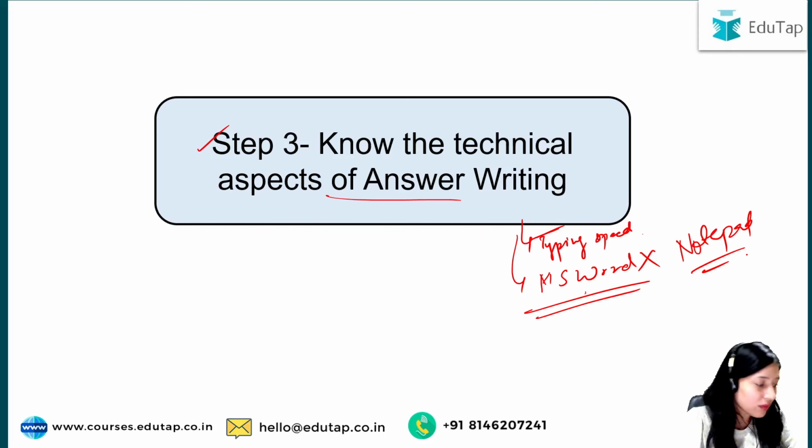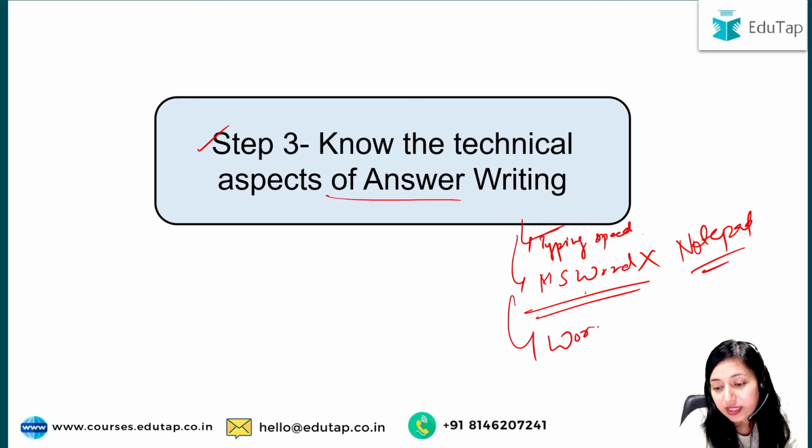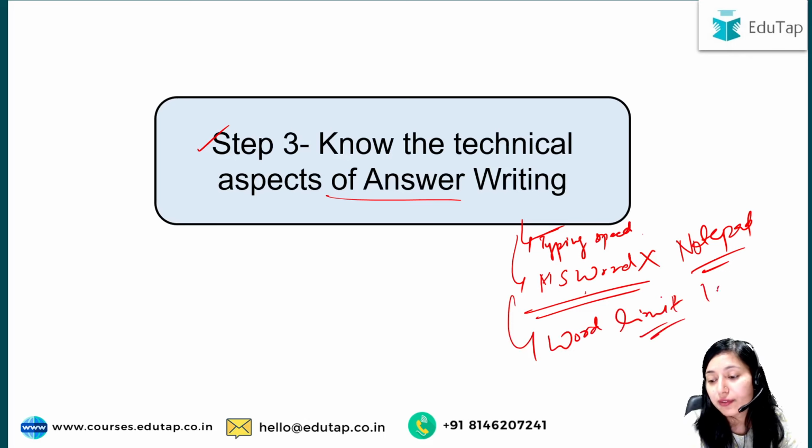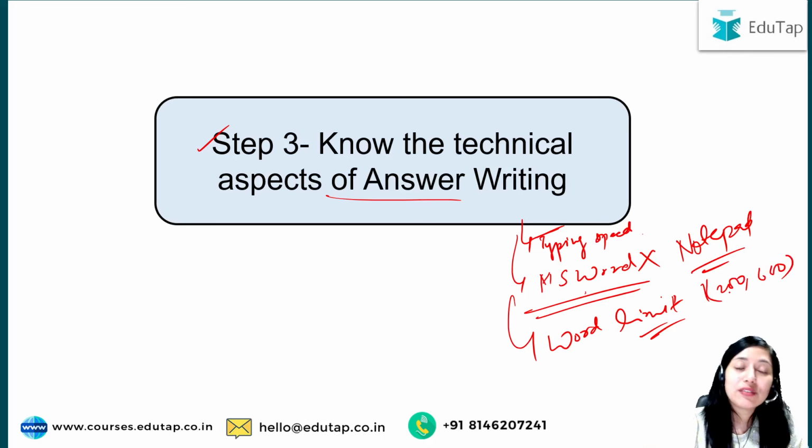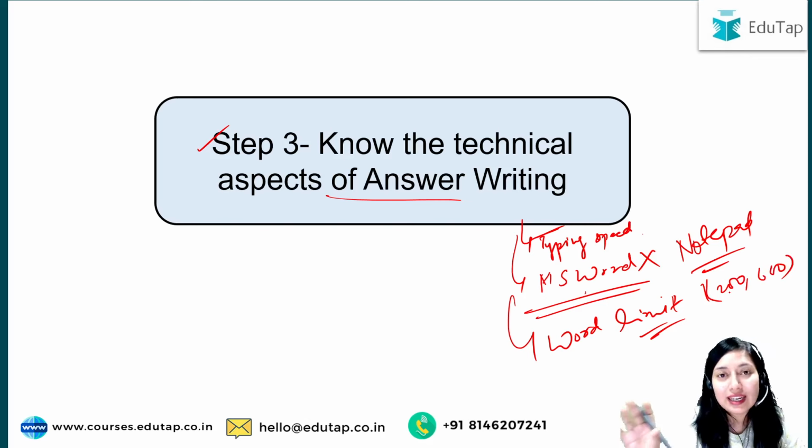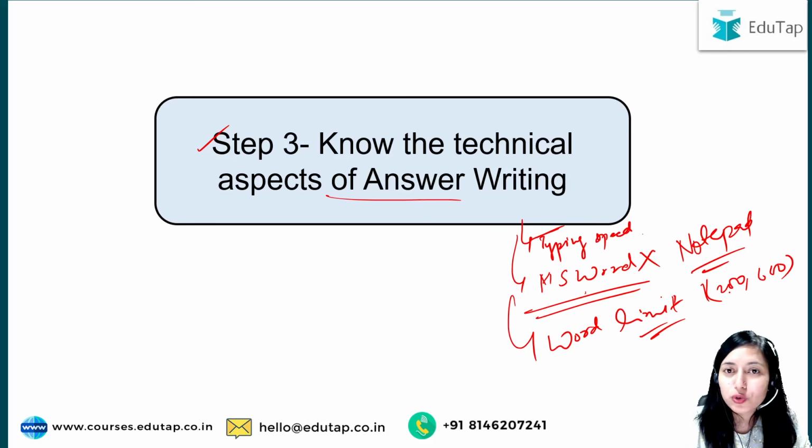Now, what you can also do is work on the word limit, okay? You have to work on the word limit because we have a 200-word limit and a 600-word limit, sorry. So you have to see whether you are able to write under that word limit, okay? Sometimes some students have a habit of writing too much. That is not going to help you, you will kill your time there in the examination.